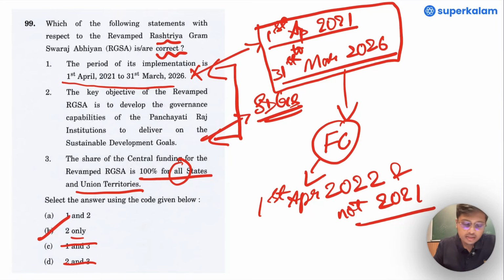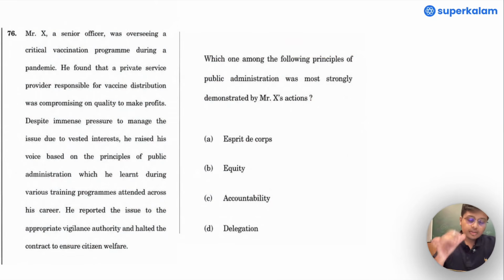Let's move to the next question. Yes, these are the questions which I would like to call mini case studies, which we write in the GS paper 4, that is ethics. I would call them situational based questions, and what is required for solving these questions is logic, and most importantly, common sense.